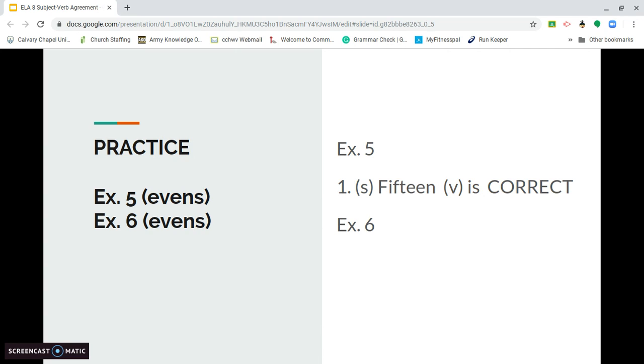For exercise 6, write the correct form of the verb in parentheses. So this should be simple. Just write the correct form of the verb. I did correct it there. Okay. Exercise 6, so we look at number 2.